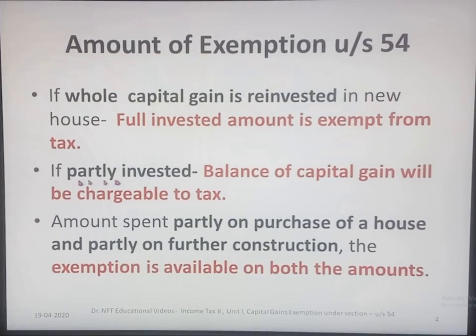The second one, if partly invested: if the cost of the house sold is around 50 lakhs, and 25 lakhs alone is invested, in that case the balance of 25 lakhs will be the capital gain which will be chargeable to tax. If the amount is spent partly on purchase of a house and partly on further construction, the exemption is available on both the amounts.